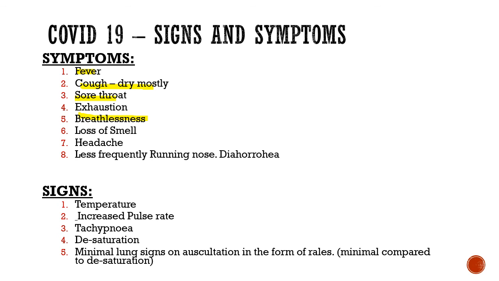There are other symptoms like exhaustion, loss of smell. This is considered to be one of the earliest symptoms, though it is not a severe symptom, but it's an earlier indication. Headache, less frequently running nose, and diarrhea also. Diarrhea is also one of the symptoms of COVID. Signs, there will be raised temperature, increased pulse rate, tachypnea, desaturation, minimal lung signs on auscultation in the form of rales can be seen. Okay, though the desaturation will be more, but these lung signs will be less. Okay, so that we need to keep in mind.